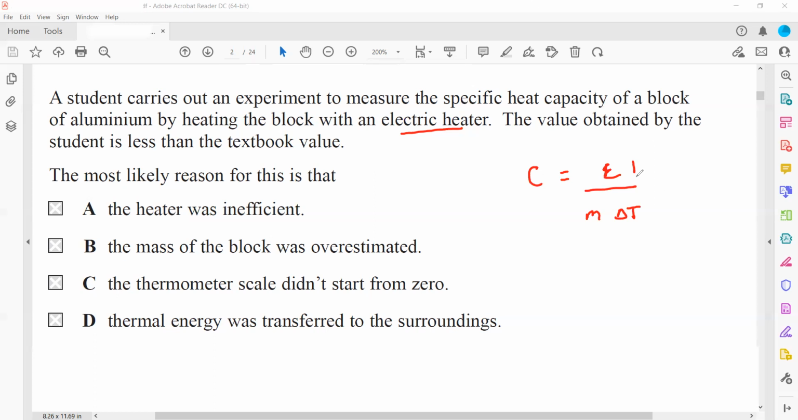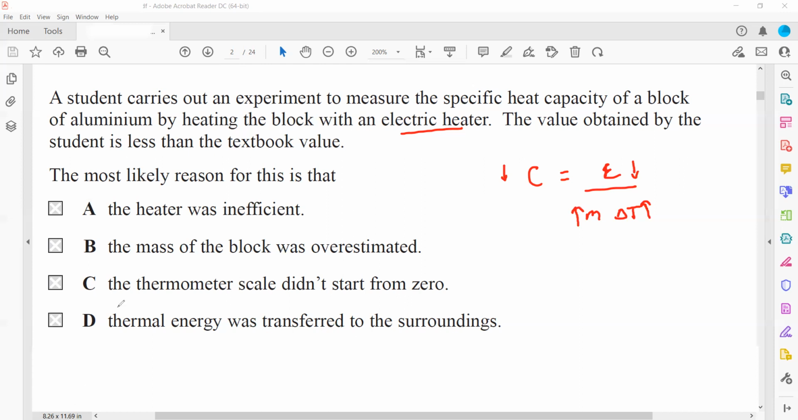But if less energy is supplied, the specific heat value will be lower, because the student's value is less than the textbook value. Or if he measures a greater change in temperature, he will get a smaller value. Or if mass is overestimated, like if the mass of the block is taken as more, then the value of specific heat capacity will be smaller. So these are the three factors which can reduce the value of specific heat capacity.